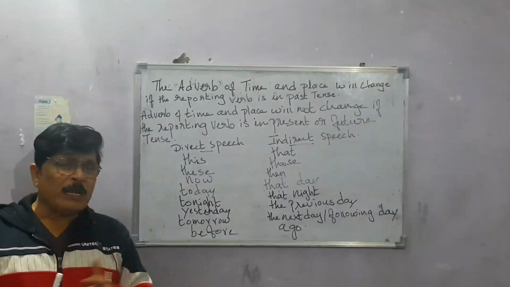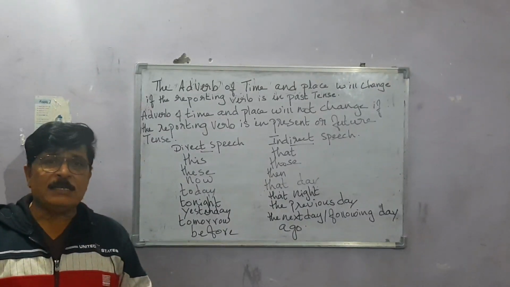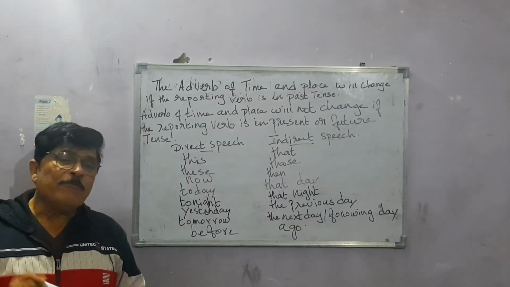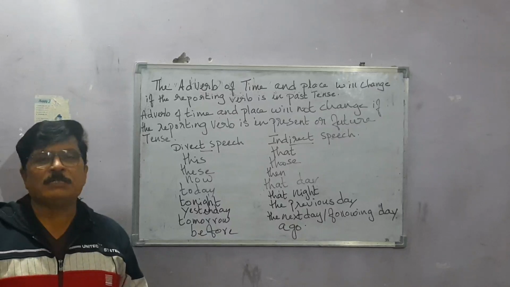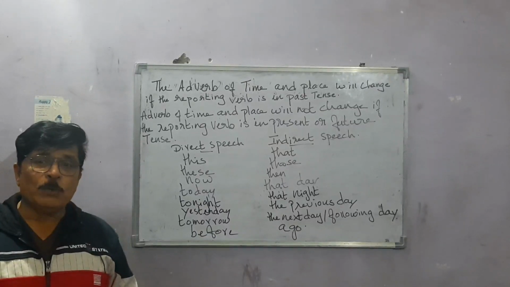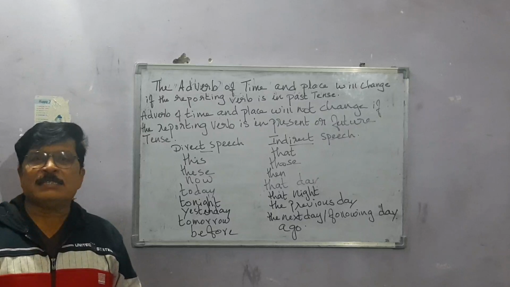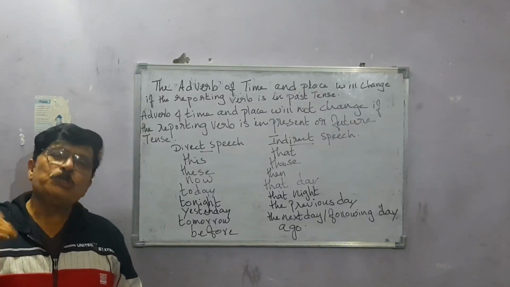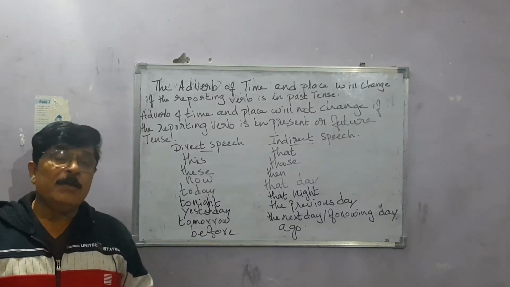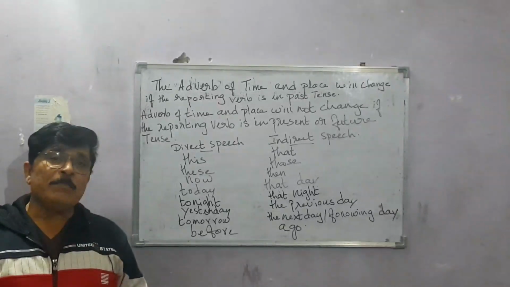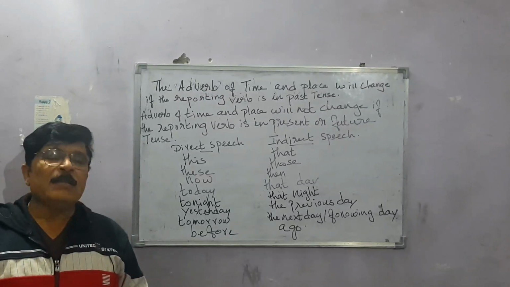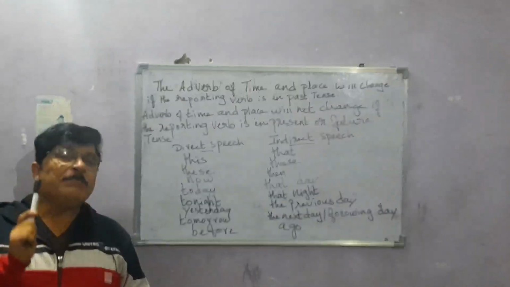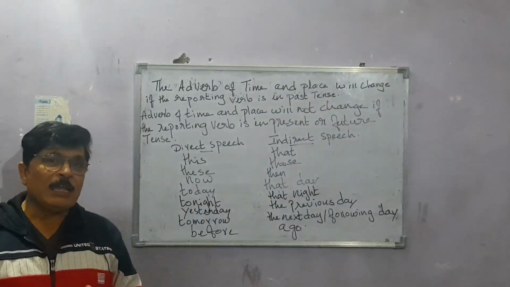So I told you if the reporting verb is in present tense or future tense, the tense of the reported verb will not change. Together with it, the adverb of time and place also will not change. So how will you change the sentence? You will say, "Ram says that he will go to Tokyo tomorrow." Tomorrow will not change. But if the reporting verb is in past tense, then the adverb of time and place will change. It's very, very important. Keep this in mind because it's a very important thing for your board exam.